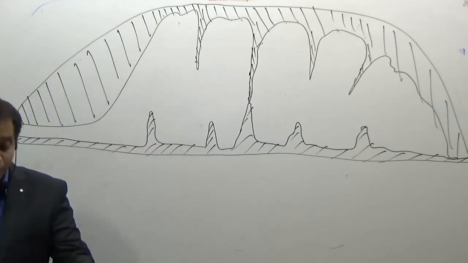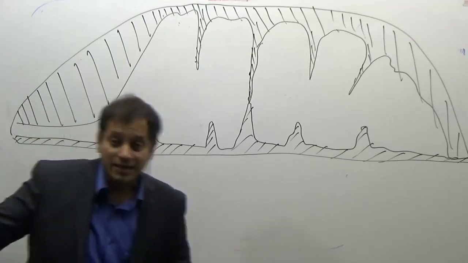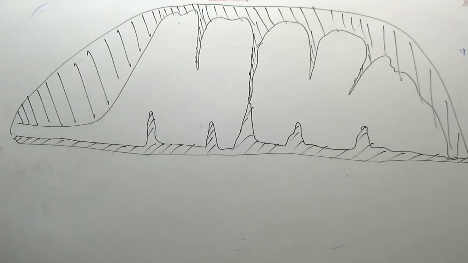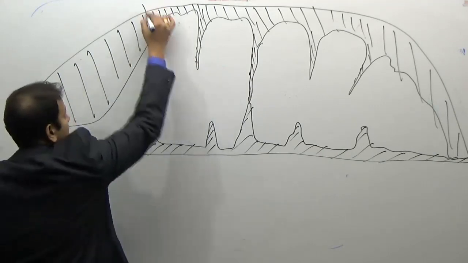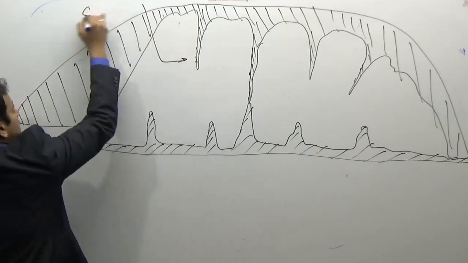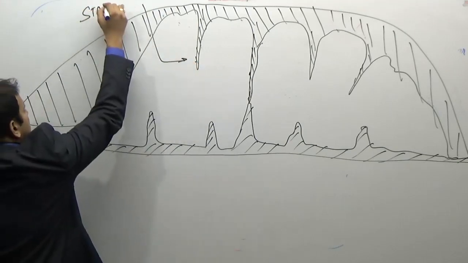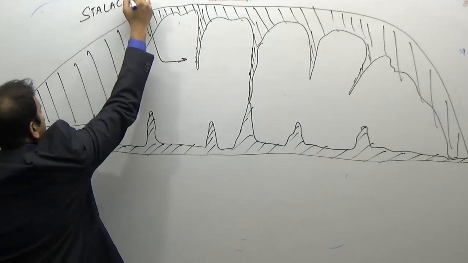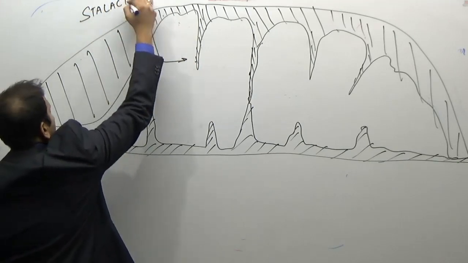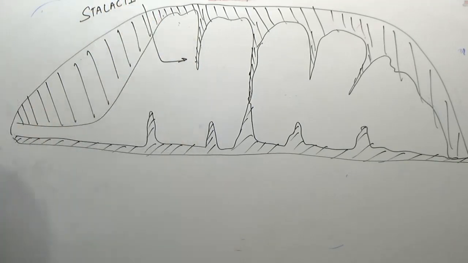Such outgrowths, when they grow from the ceiling or from the roof, are known as stalactites.